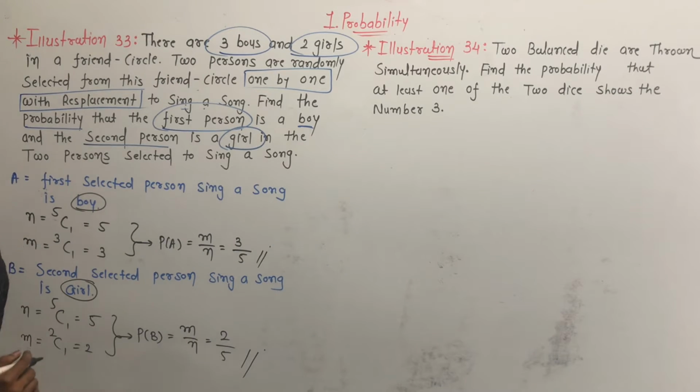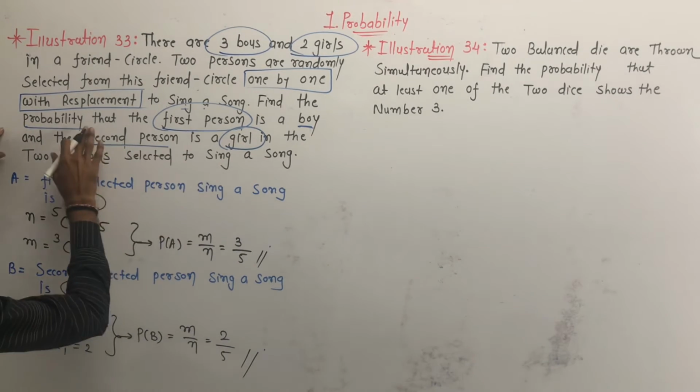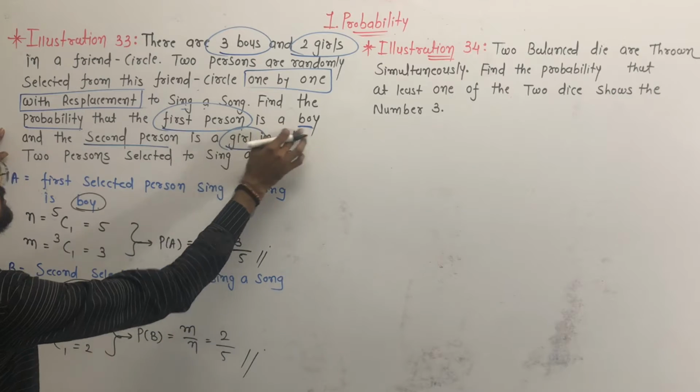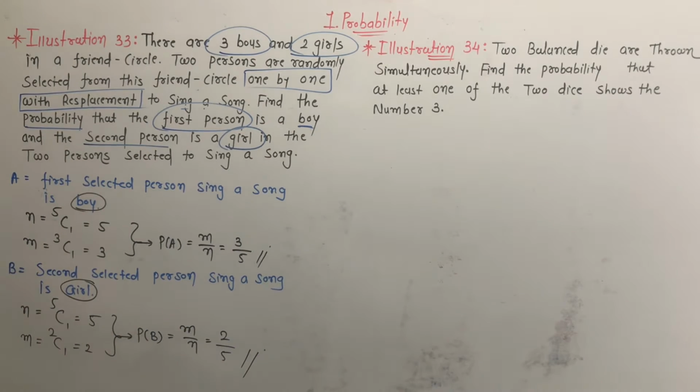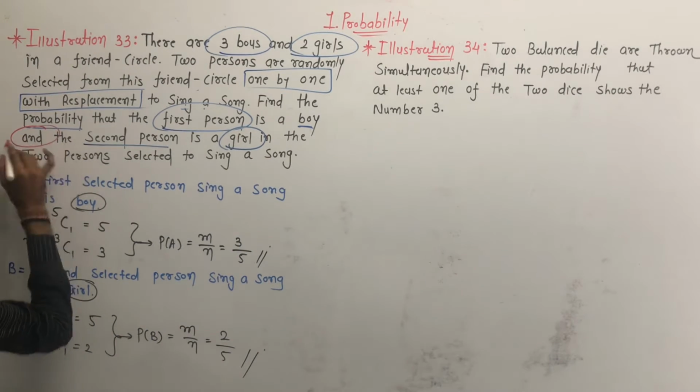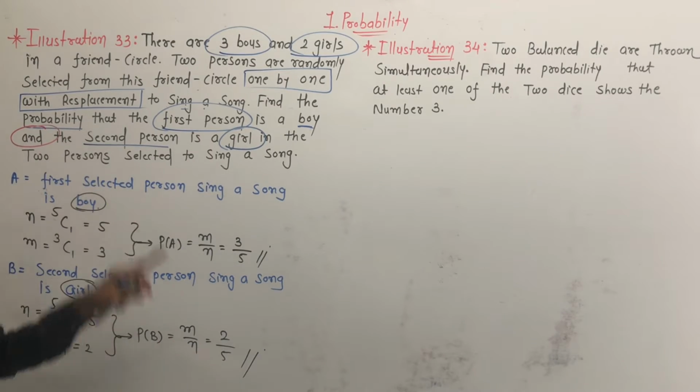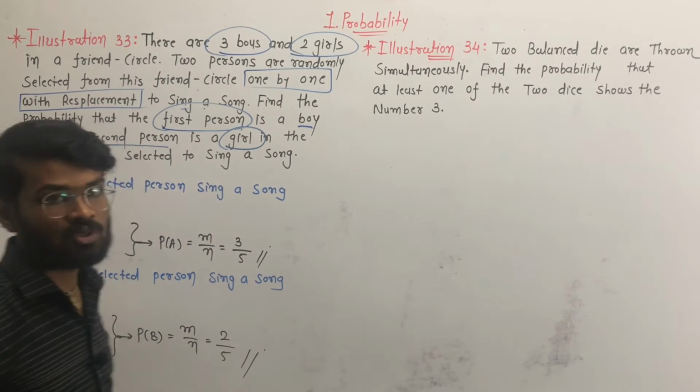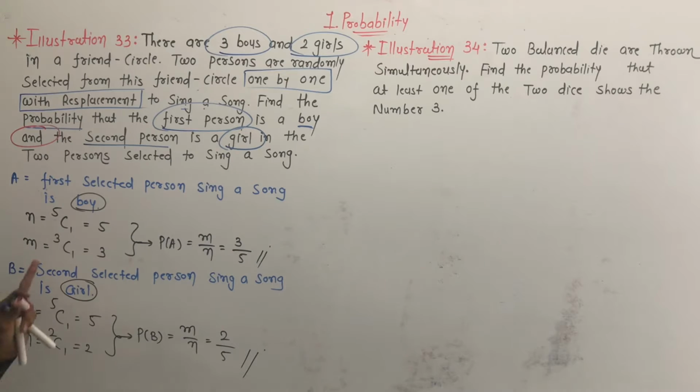But our task is to find the probability that the first person is a boy and the second person is a girl in the two persons selected to sing a song. ओके, ये दोनों जो इवेंट है वो एक साथ होनी चाहिए, एंड दोनों होनी चाहिए. एंड मीन्स इंटरसेक्शन.